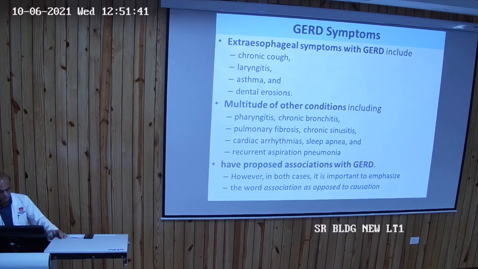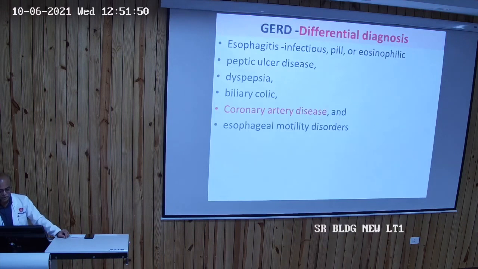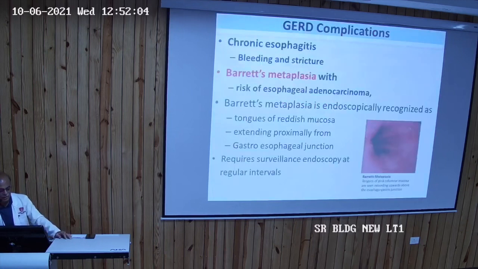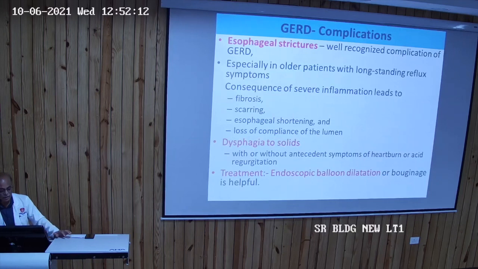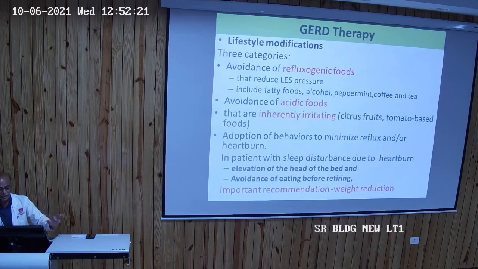So it may be due to pharyngitis, chronic bronchitis or pulmonary fibrosis. Differential diagnosis is esophagitis, whether infectious, pill or eosinophilic, peptic ulcer disease, dyspepsia, biliary colic, sometimes coronary artery disease, esophageal motility disorder. All have to be ruled out, then only GERD is to be considered. It may cause bleeding and stricture. Sometimes there may be Barrett's metaplasia, which may go into adenocarcinoma. So GERD complication is esophageal stricture, dysphagia to solids, and treatment is again endoscopic balloon dilatation. Therapy is not only dilatation but also lifestyle modification.